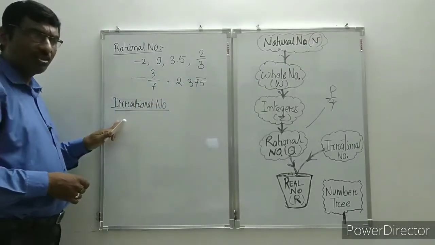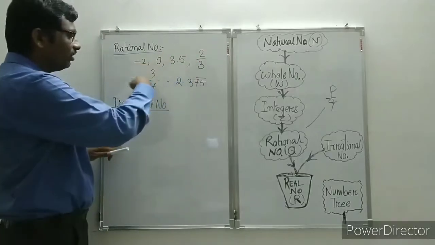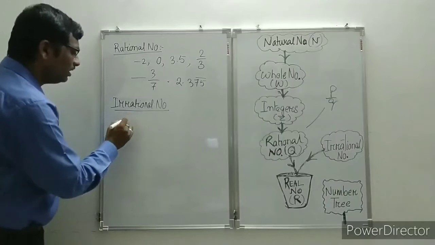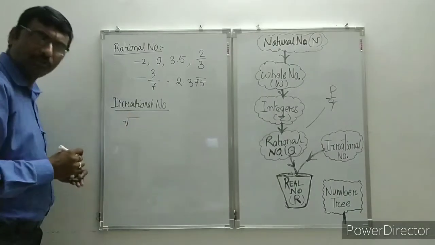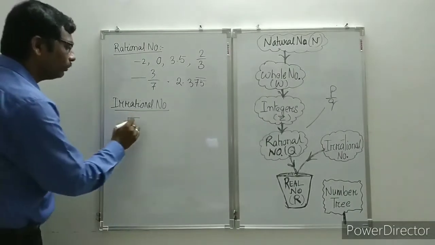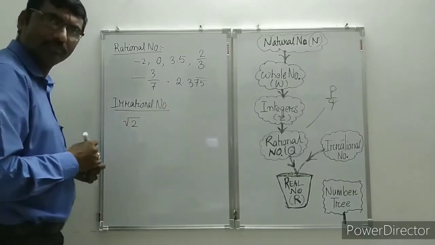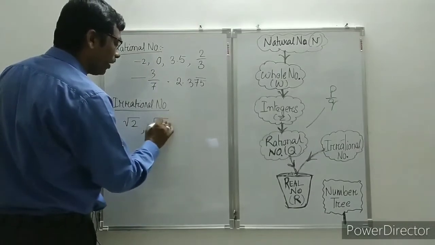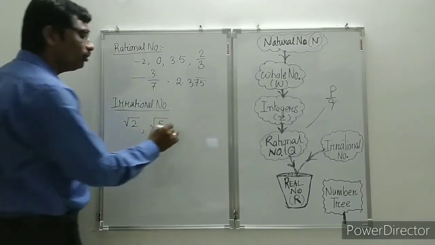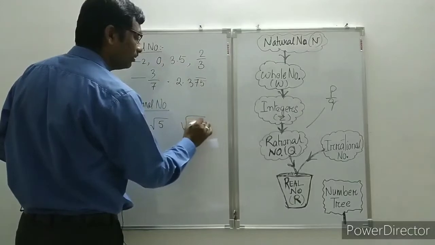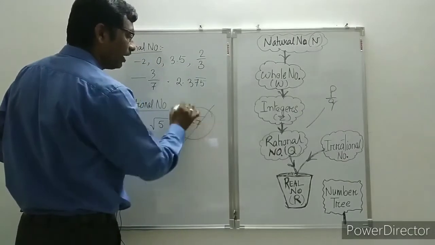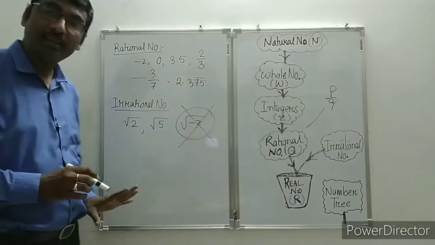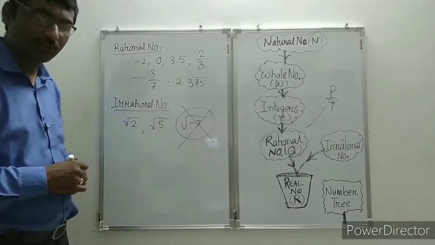Now irrational means the numbers that you cannot write in this form. So what will be the form? One more interesting thing is, you write the numbers within square root or cube root. Suppose square root of 2, it is an irrational number. Say square root of 5. But don't write square root of a negative number. It is not real, so it is not irrational also.